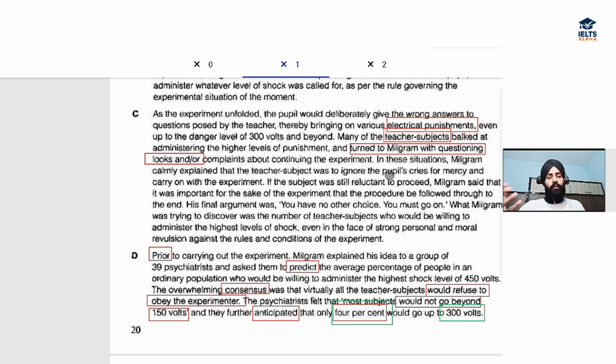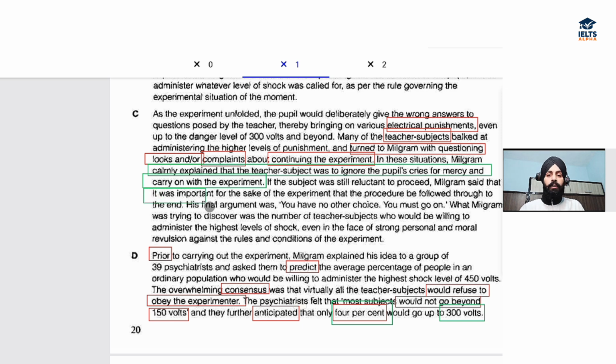So they were having these doubts. They were reluctant to do this, and they were complaining about it. So they did not want to continue the experiment. Now we are linking this reluctance of the teacher subjects with the answers. Now, Milgram is going to explain to them why they should continue. So, he calmly explained to the teacher subjects that the teacher subject was to ignore the pupils' cries for mercy and carry on with the experiment.